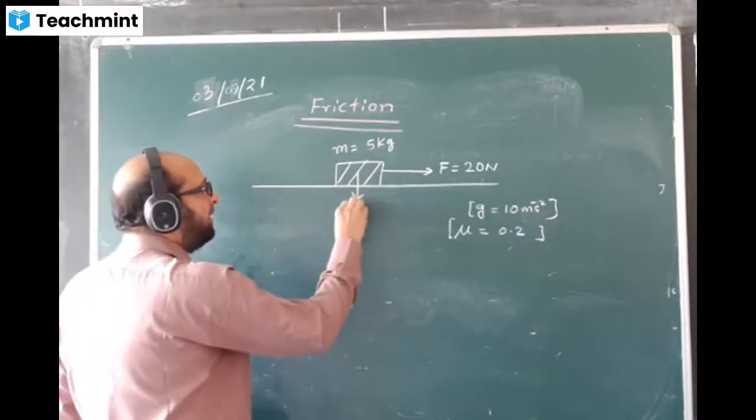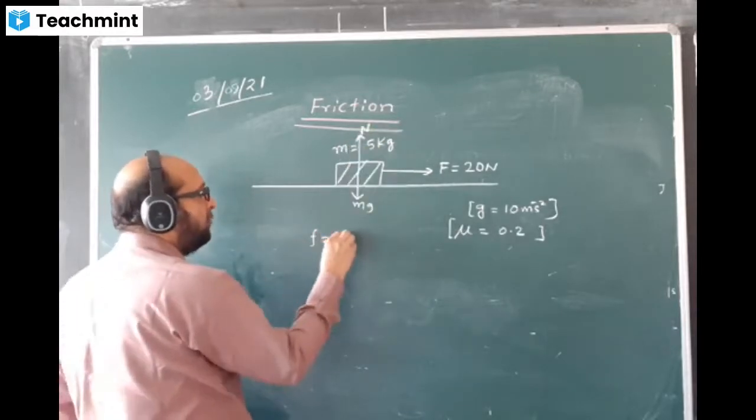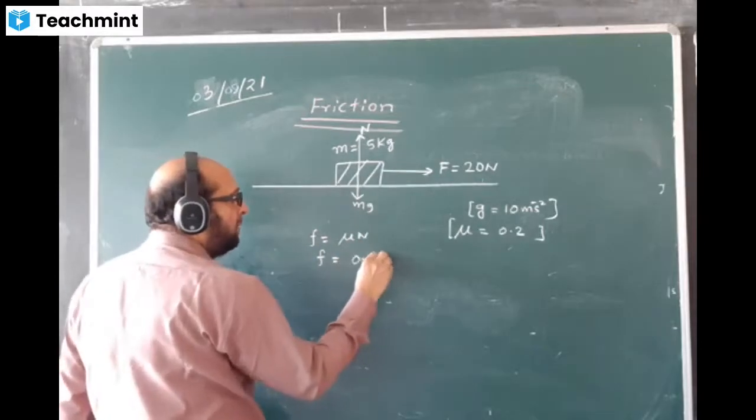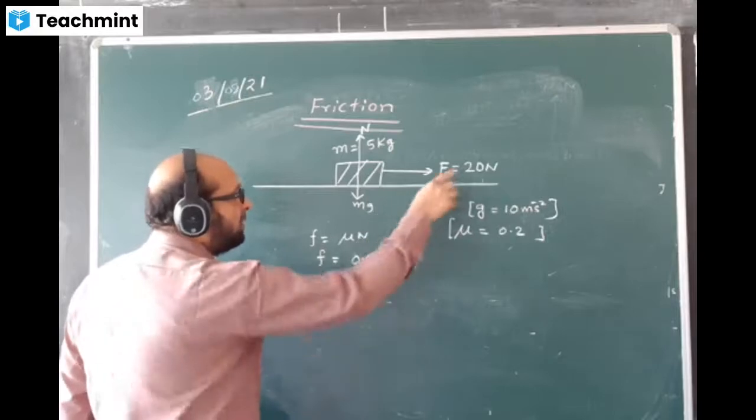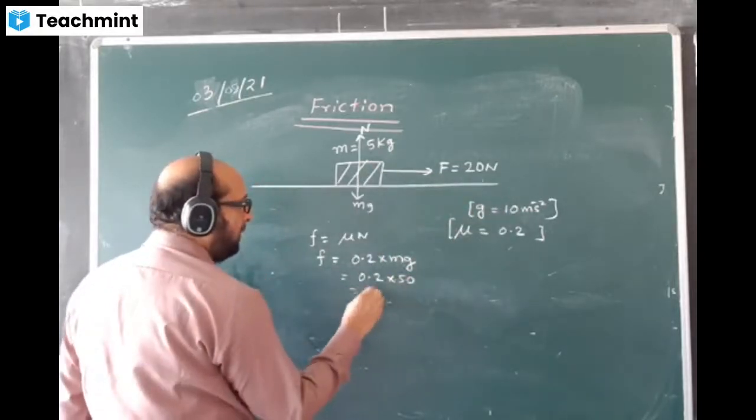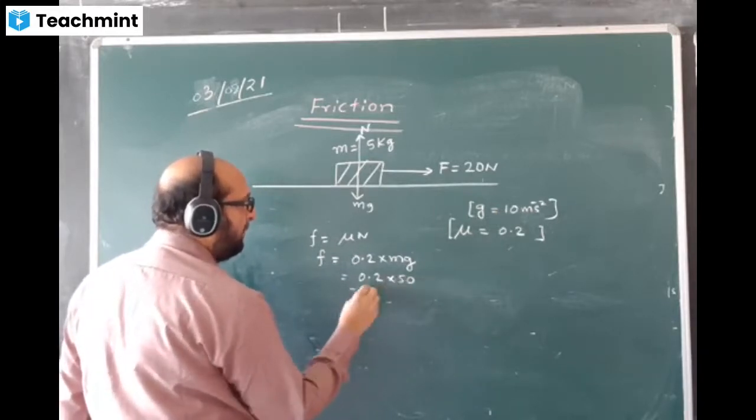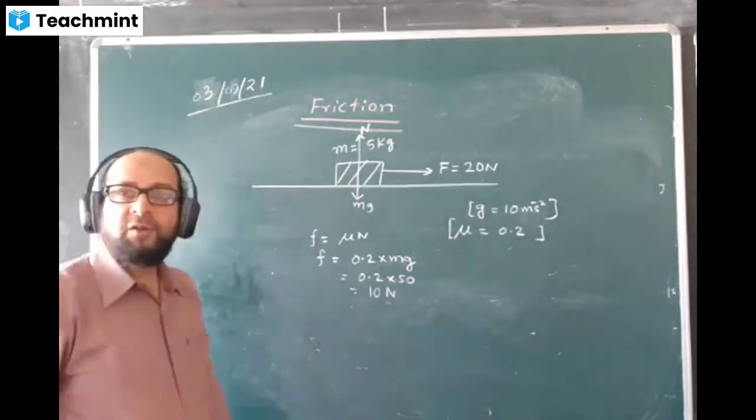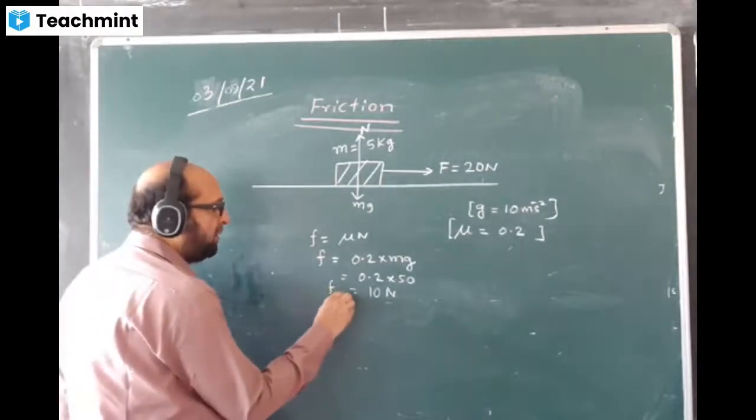First, you will write the weight here, mg. Normal reaction will come here. The friction force is equal to mu N. We can write force of friction is equal to 0.2 times mg. The mg value is 5 into 10, which is 50. What is the answer? 0.2 times 50 is 10 Newton. The friction value is coming 10 Newton. This is the max value. F max is 10 Newton.